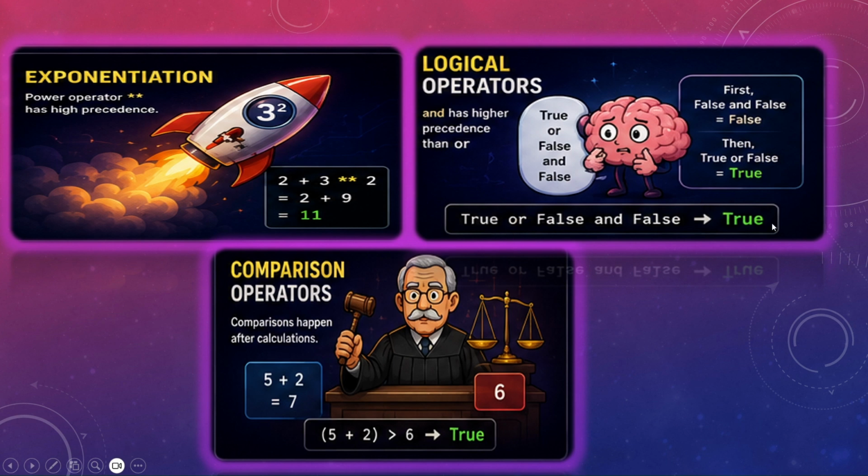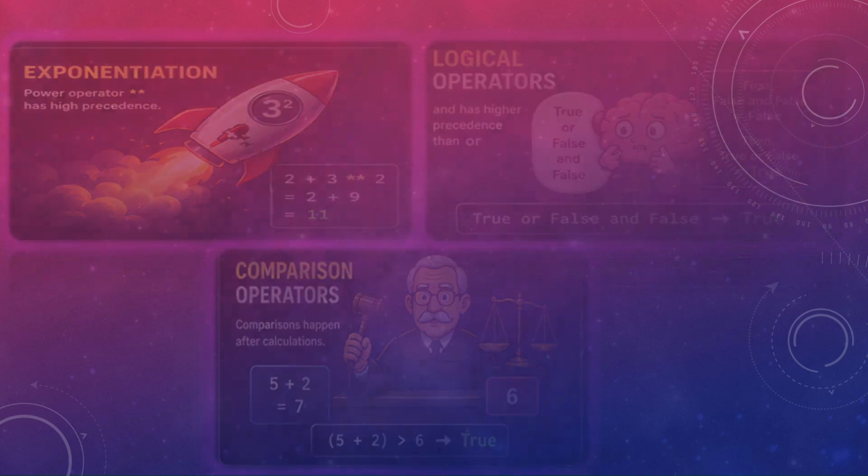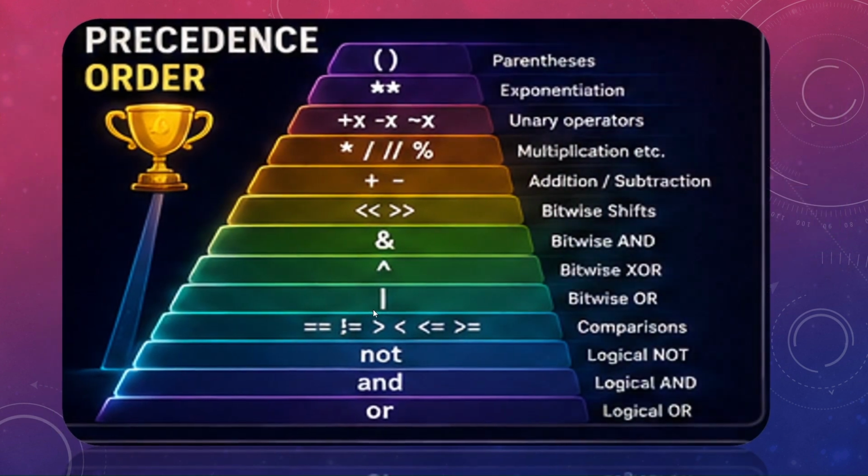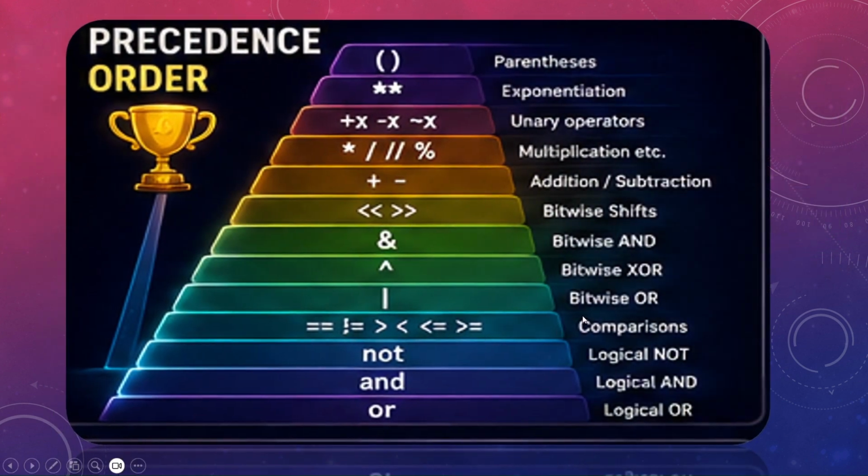Understood? Next is comparison operator. If you see this chart again, the comparison operator comes after all the arithmetic and bitwise operators and everything. So after you have performed all the operations, then you need to compare, but comparison is before logical not, and, and or. So be very clear about this.